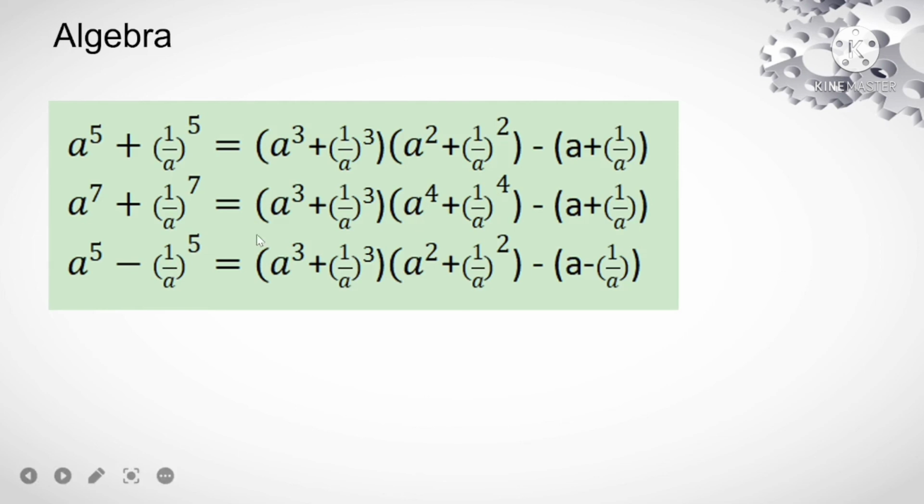And a raised to 7 plus 1 by a raised to 7 is equal to (a cube plus 1 by a cube) into (a raised to 4 plus 1 by a raised to 4) minus (a plus 1 by a). And finally, we have the relation a raised to 5 minus 1 by a raised to 5 is equal to (a cube plus 1 by a cube) into (a square plus 1 by a square) minus (a minus 1 by a).